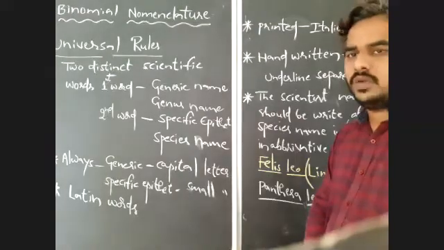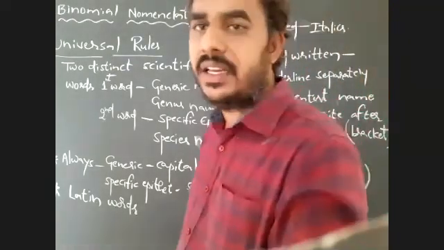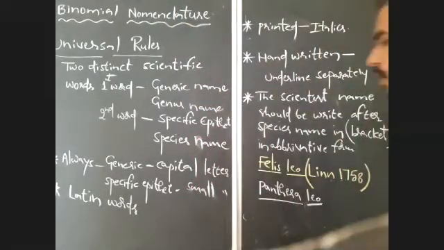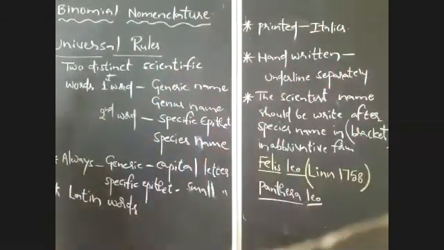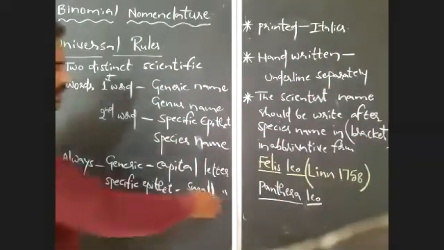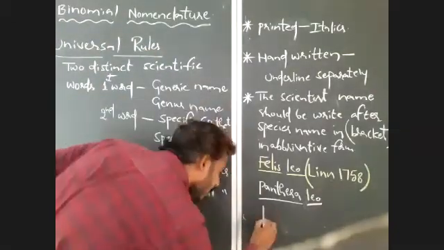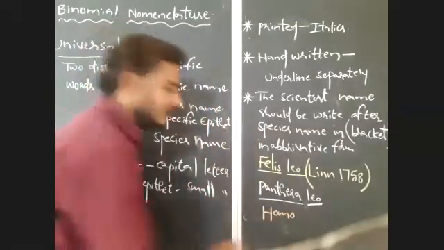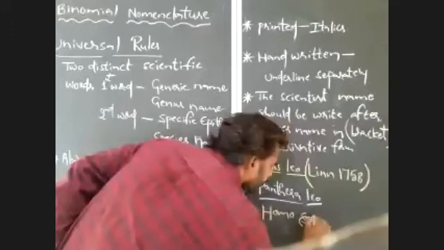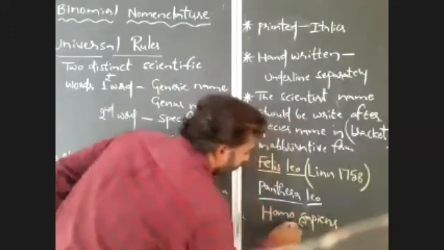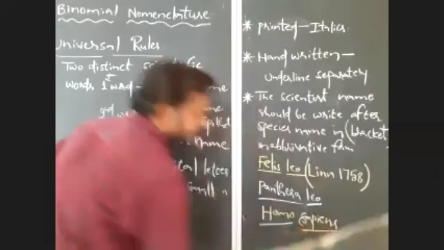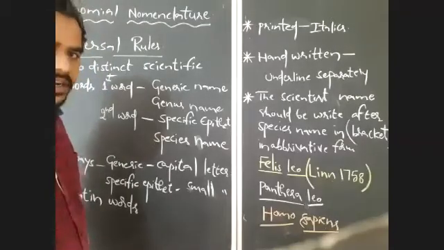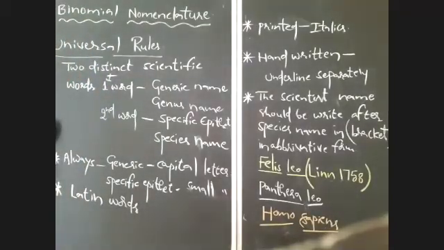What are the universal rules of binomial nomenclature? For example, observe Homo sapiens, the scientific name of man. Using all these rules, how do we write the scientific name? Homo sapiens. You have to underline separately. Homo sapiens, that is the scientific name of man. You all know that.